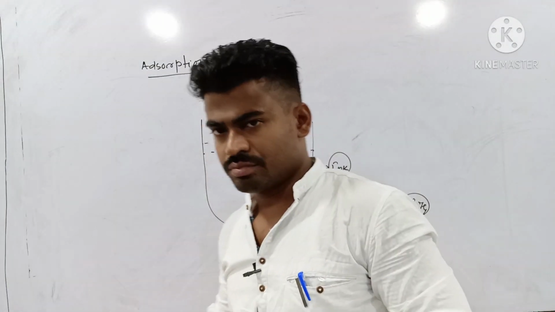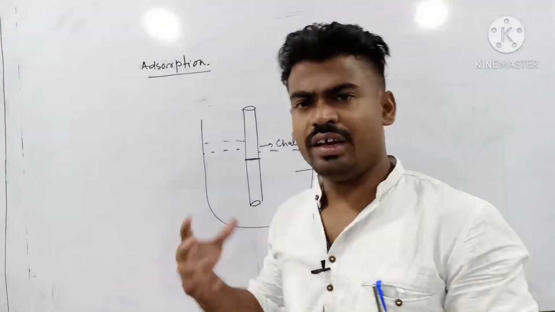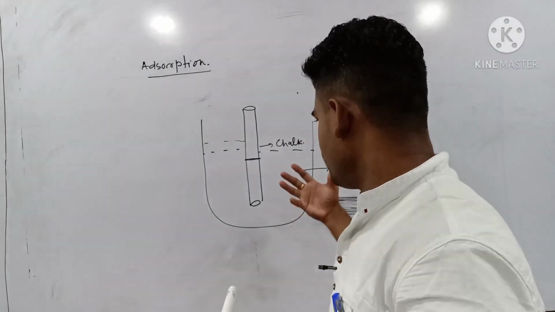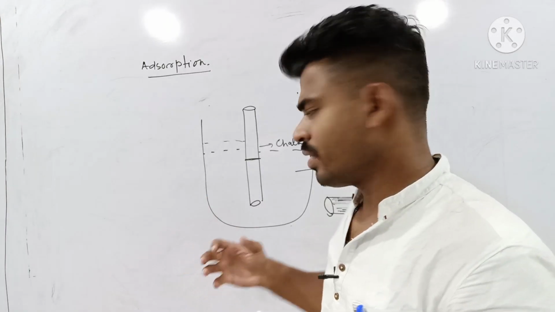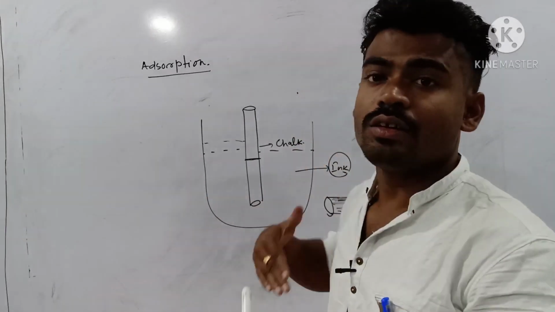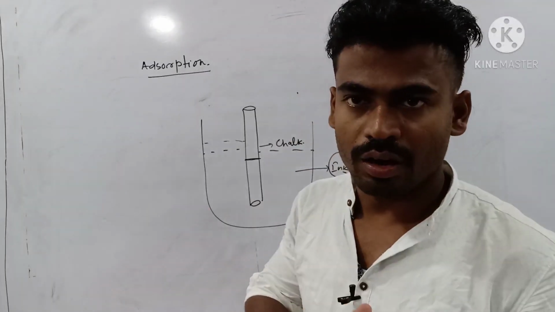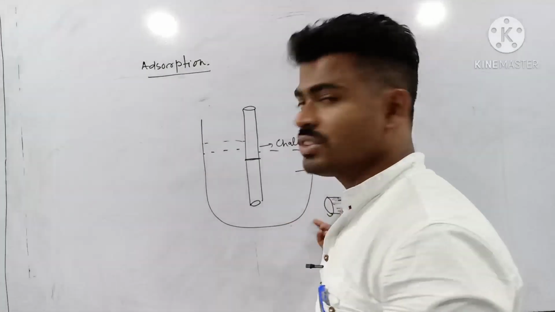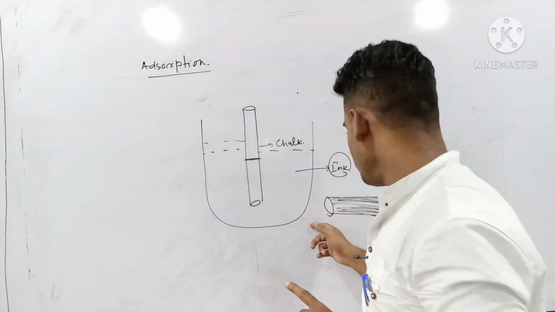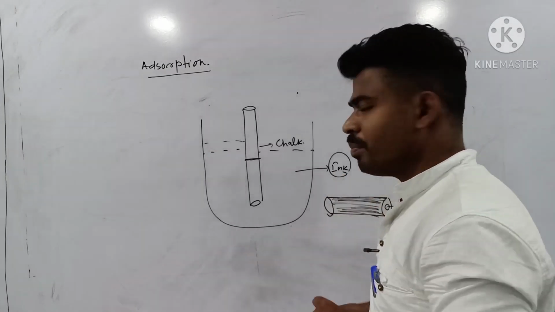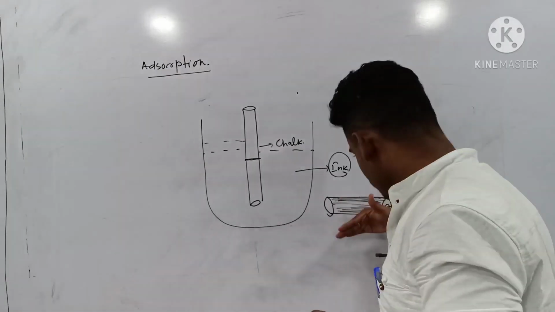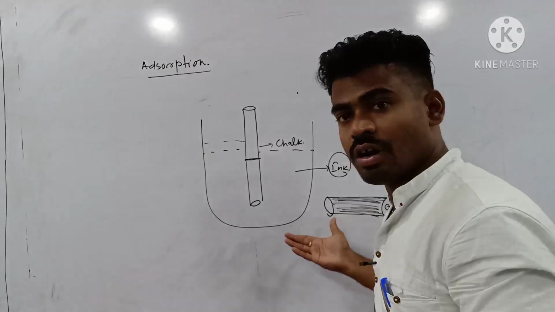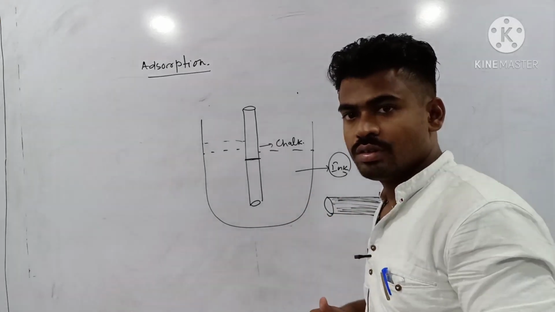Adsorption means the process in which an external substance remains at the surface rather than in the bulk. It is a surface phenomenon. Right now these ink particles are present at the surface of the chalk, so this is called adsorption.